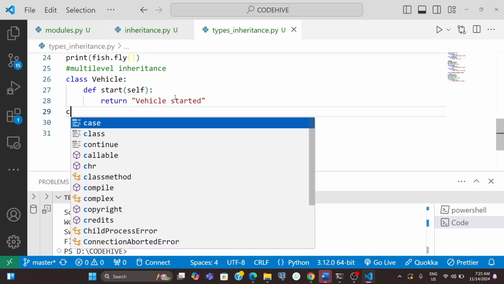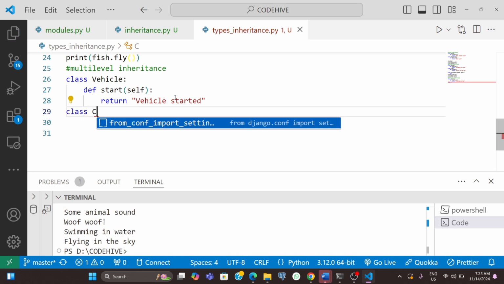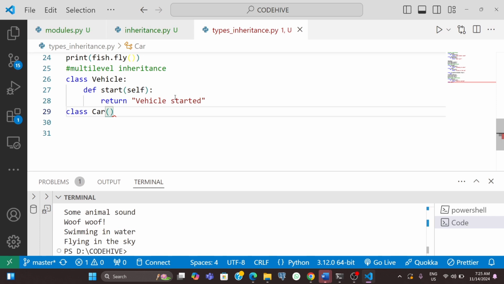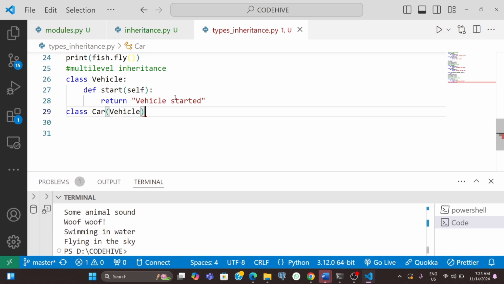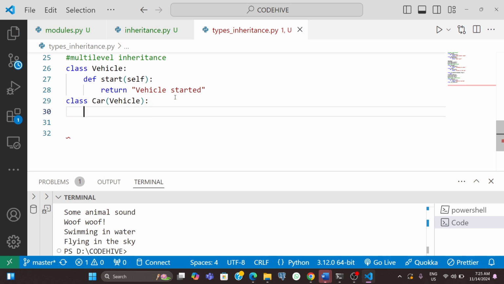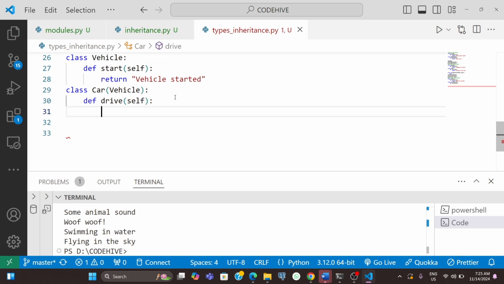Now I am going to write the parent class. The parent class I can call car. Okay, so this is inheriting from this grandparent, right? Now here I have a function like drive. I can give drive and the argument is self. Then I can return like car is driving, right?